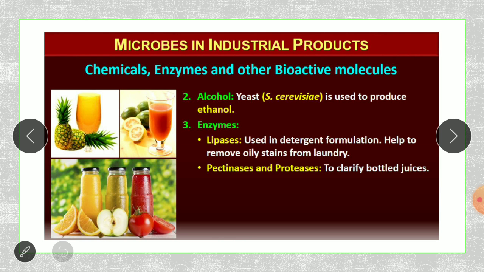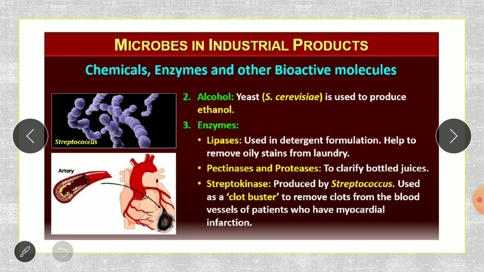Then we can see that the pectinase and the proteases enzymes are used to clarify the bottled juices. So whatever packaged juices you are getting, you can see they are clear, they are transparent. So these pectinase and protease enzymes produced from the microorganisms are used to clarify the bottled juices.